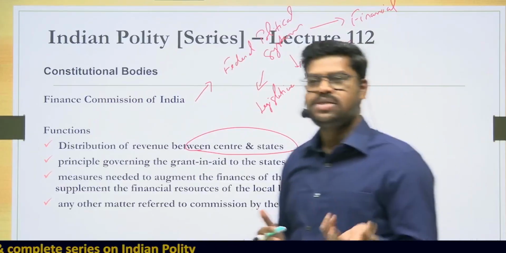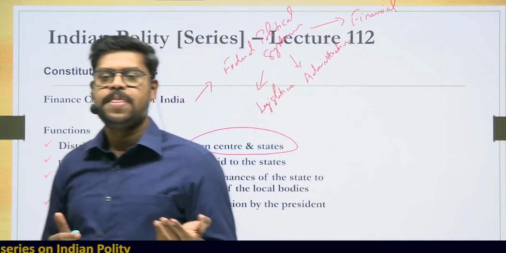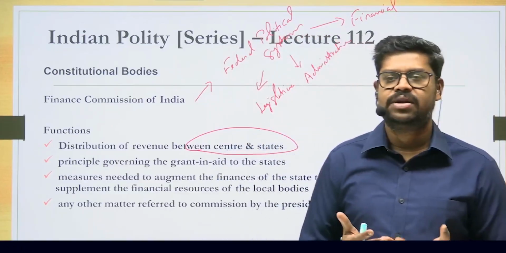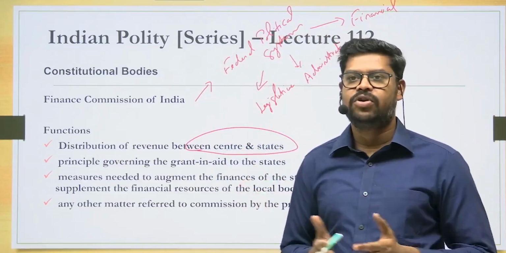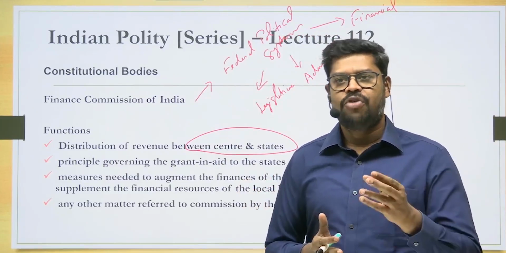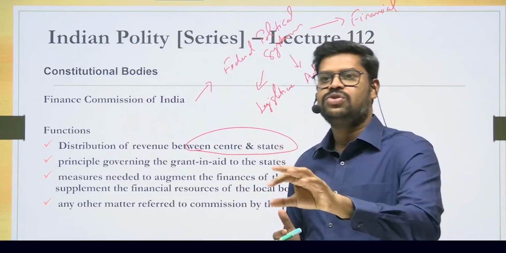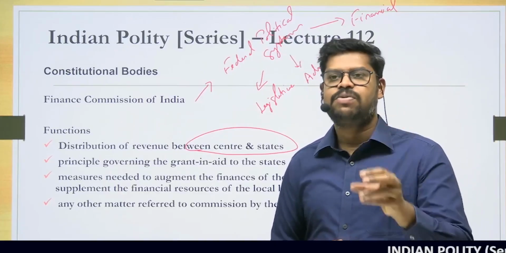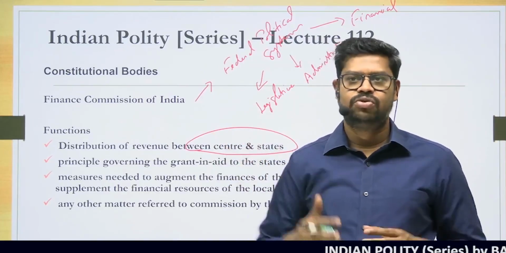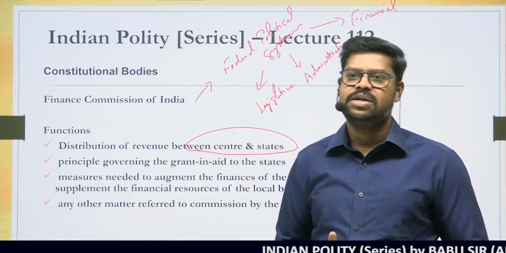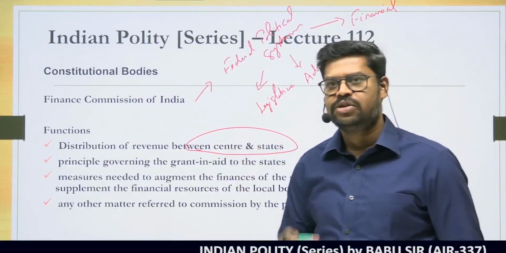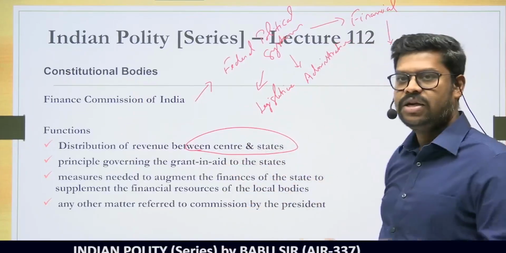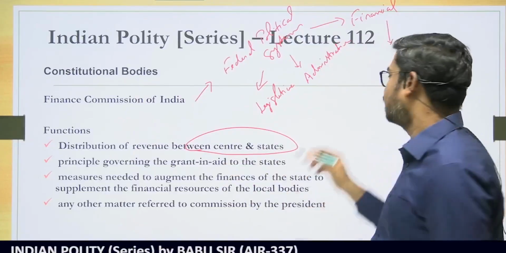But to what extent they shall share it with the states is not given in the Constitution. It is for the center to decide that. But the center government may not be an expert body in deciding all those things. For that purpose, the Constitution has provided for what is called a Finance Commission, and assigned it the responsibility of recommending to the center to what extent they shall distribute the revenue between the center and the states. So if you see the financial relationship, there's a distribution of revenue between the center and the states.